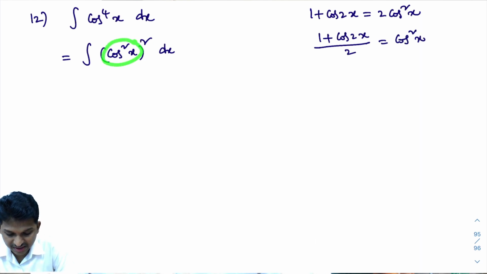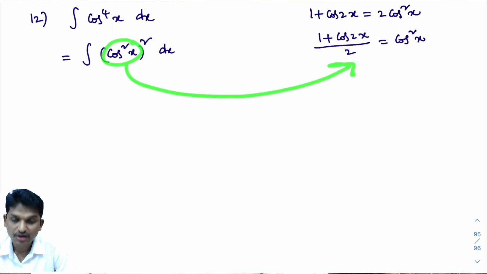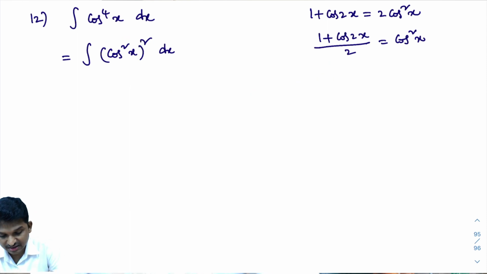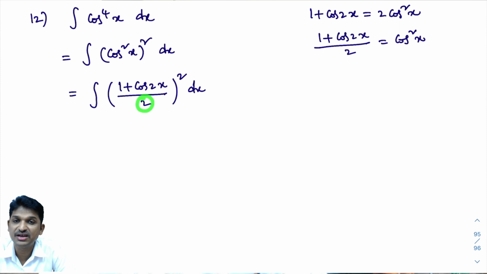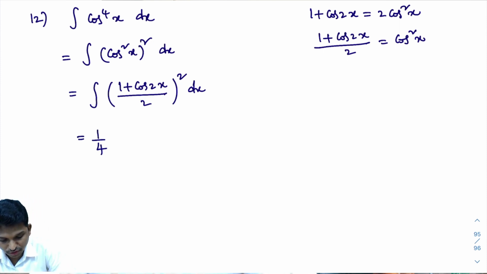So, in this question, cos square x is there. We know that cos square x is 1 plus cos 2x divided by 2. So you write that equals integral of cos square x whole square, and cos square x can be written as 1 plus cos 2x divided by 2 whole square dx. Now, I need to simplify this. Here square is there. When I square this, denominator 2 will become 4. You write it outside the integral. Then what you will get? 1 by 4 into integral of 1 plus cos 2x whole square.